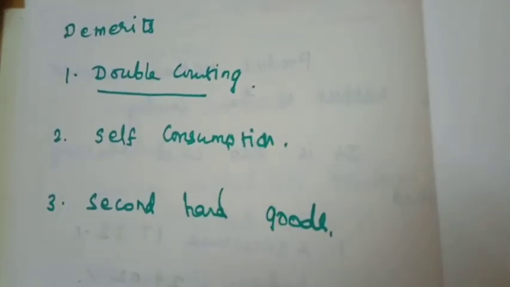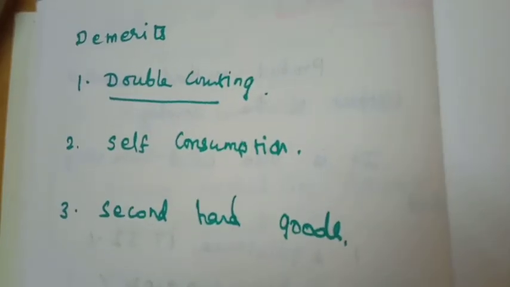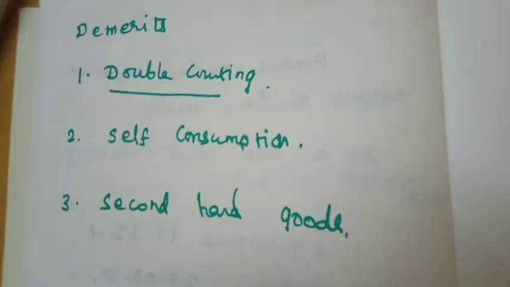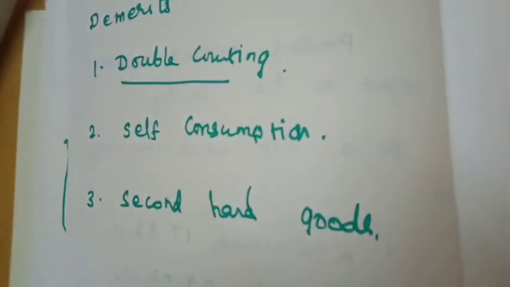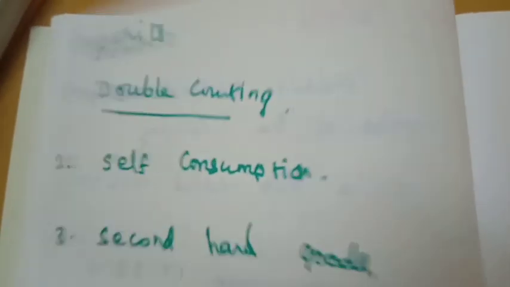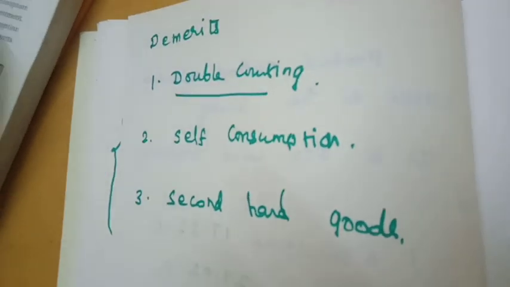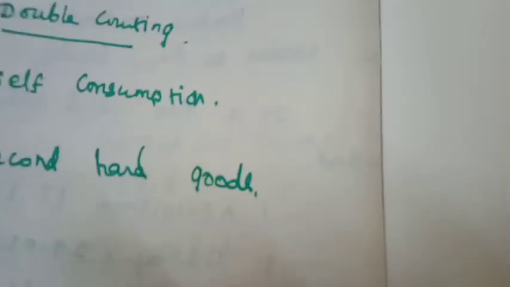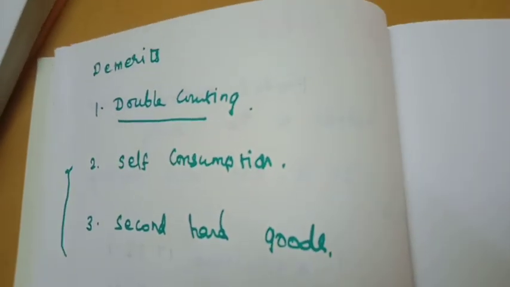If you are in the tire manufacturing industry, the tire is considered a product. And next, the same tire goes to the car industry. Again the car industry also calculates its output, and the car is also one of the products. So the same tire is calculated two times. That is known as double counting.